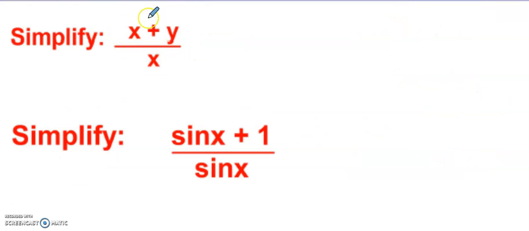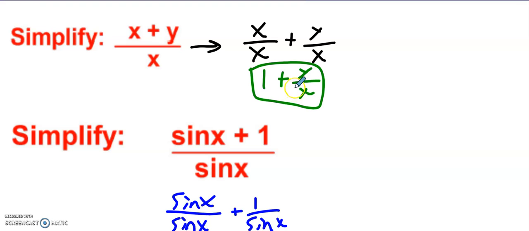Next, I want you to simplify x plus y over x and sine of x plus 1 over sine of x. Pause the video. Unpause when you're ready to check. Okay, so for the first one, we can split up the fraction again. We've seen that technique, and we get x over x plus y over x. x over x is 1, so it's 1 plus y over x.